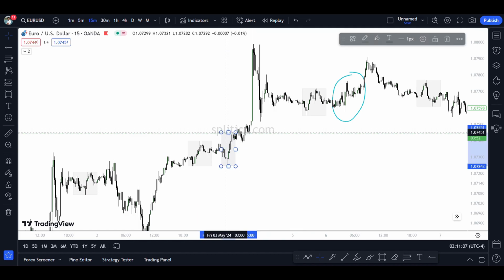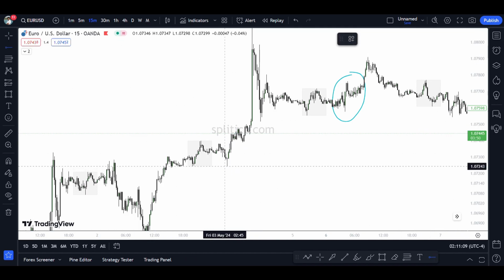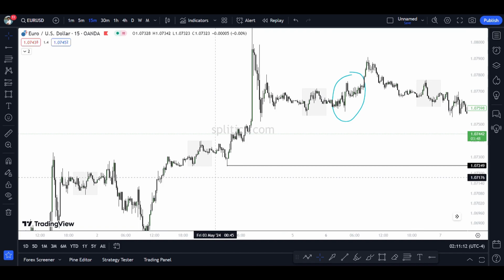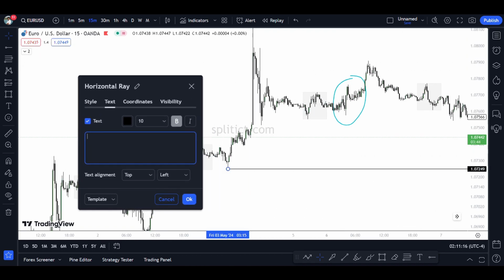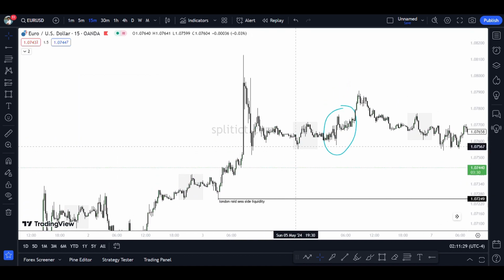So the high has been swept already, so we mark out the low, right? So this is the low. This is what? The London raid sell side liquidity. Right? It's pretty simple. London raid sell side liquidity. And let's go to the next one.